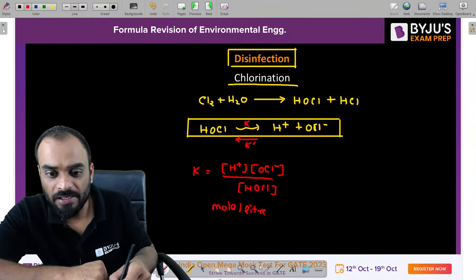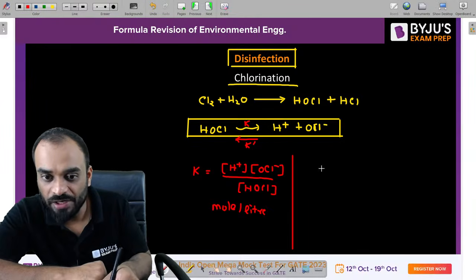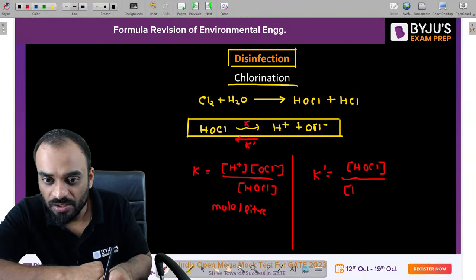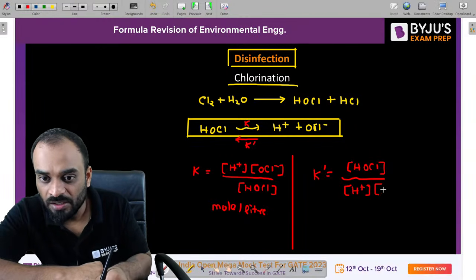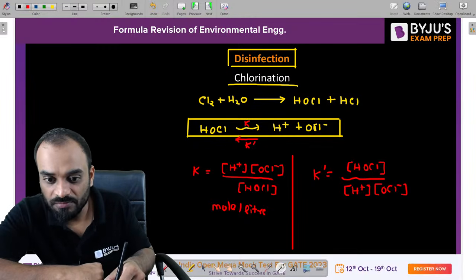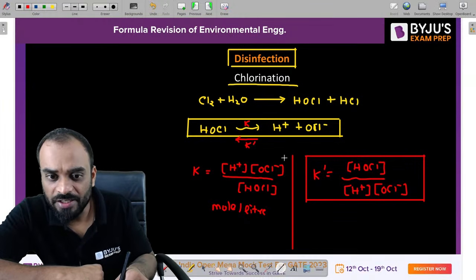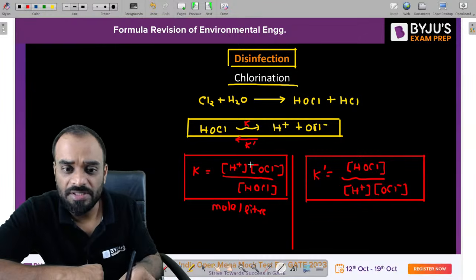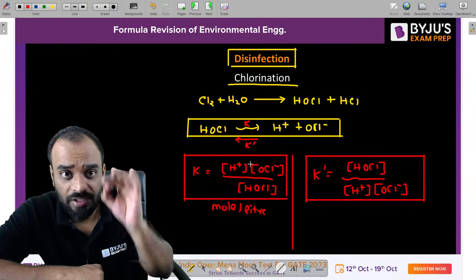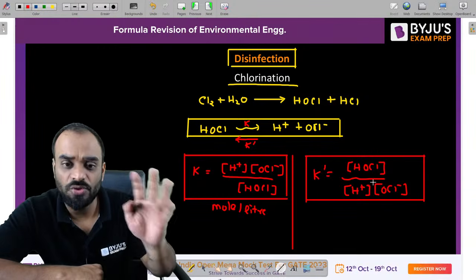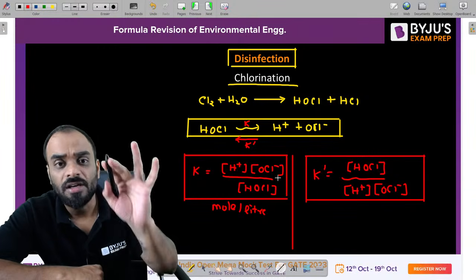Clear? Similarly, for the backward reaction, what will the formula become? It is HOCl concentration divided by H plus ion concentration and OCl negative ion concentration. Understood? So in this way you are able to estimate the K dash value and K value. And let us suppose if they have given the rate of reaction constant, you are able to estimate the H plus ion concentration, which will tell us at which particular pH such a situation will occur, right? So this is the concept which you have to use, and these formulas are most frequent in your examination.